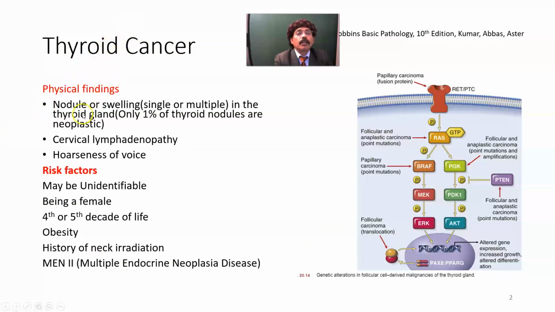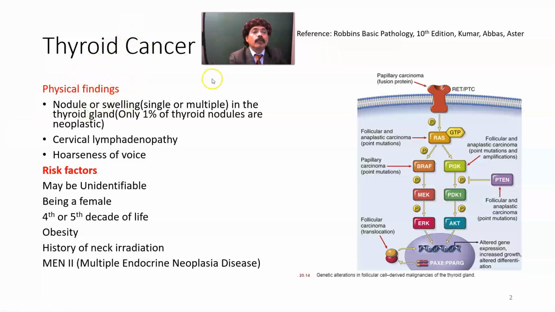Okay, physical findings: nodules or swelling. But we have to note that not all nodules or swellings are cancer. Only a few percent of nodules are neoplastic. The tumor may be benign, like a benign follicular adenoma, or it may be a cancer like papillary, follicular, medullary, or anaplastic cancer. So we may get a nodule.